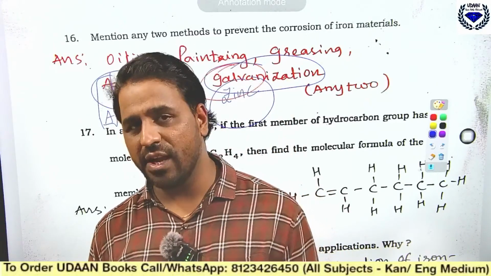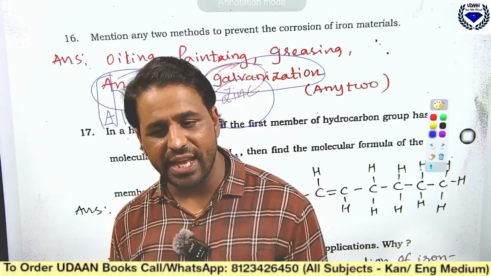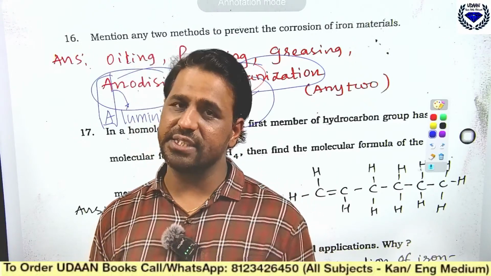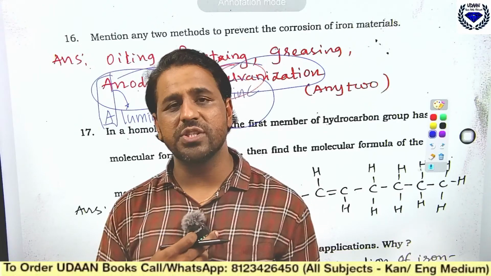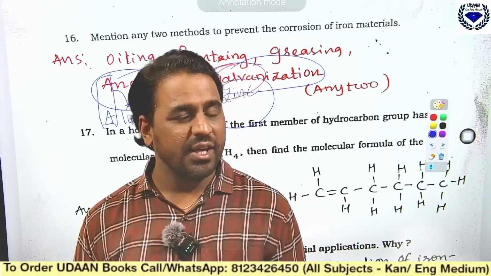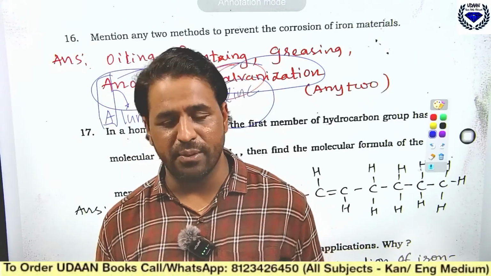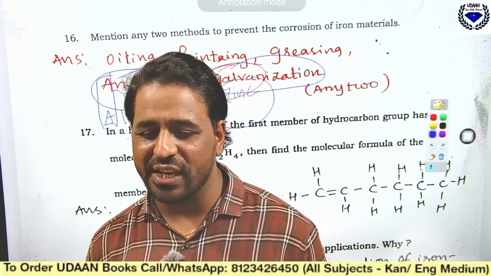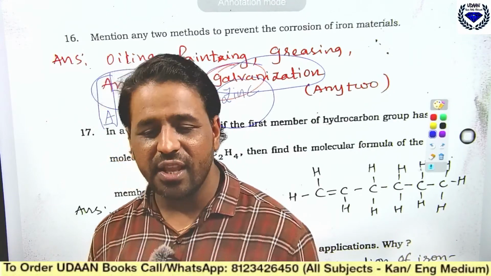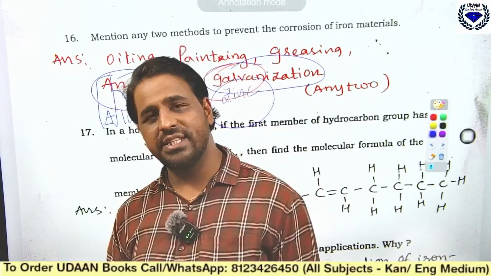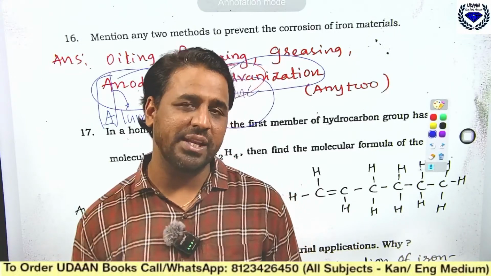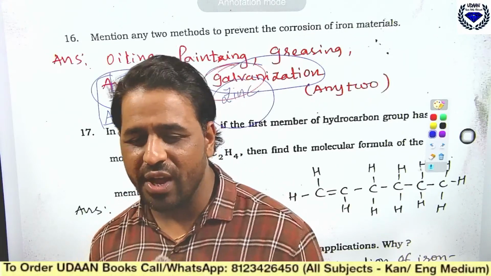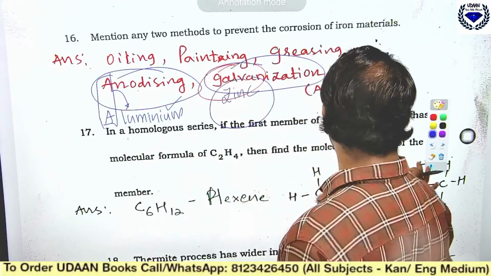You may expect the question, difference between anodizing and galvanization. Muhammad Rihan is telling, no dear, anodizing is the process of coating the metal with aluminium. That one you should know. Yes, nice to see the process of increasing the thickness of natural oxide on metal. Samra is telling, yes dear, in order to increase the thickness, but the main metal name you should mention here is aluminium. I hope you got it.